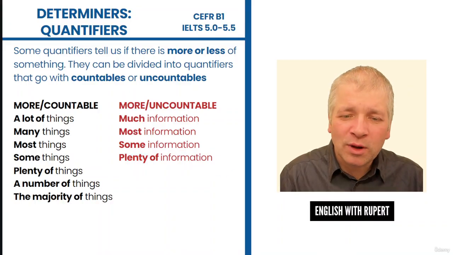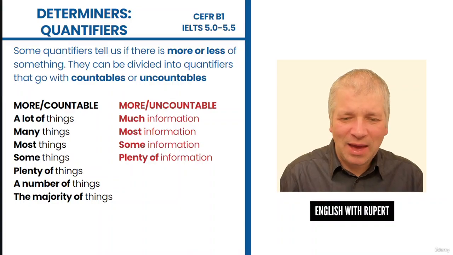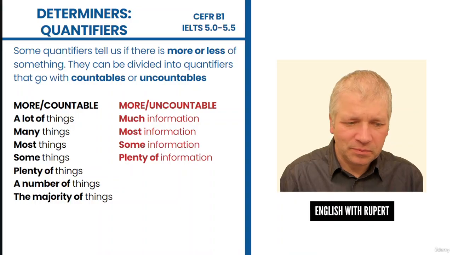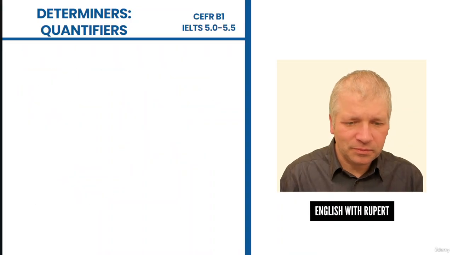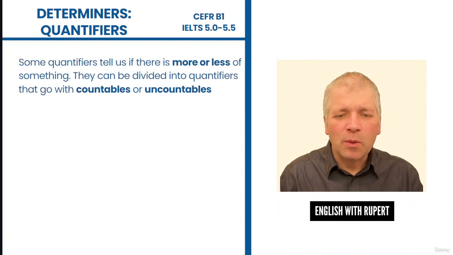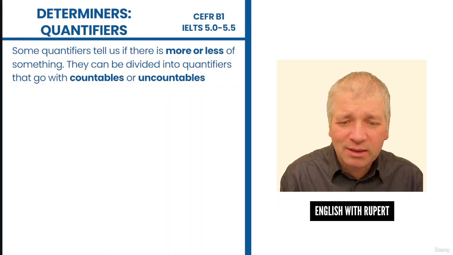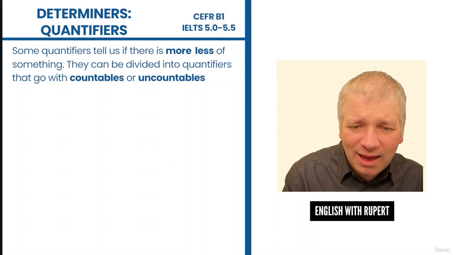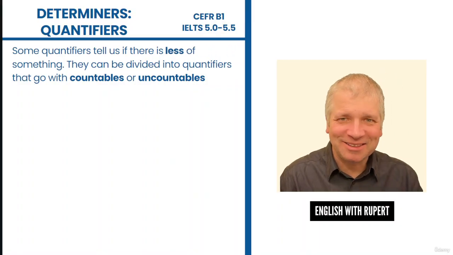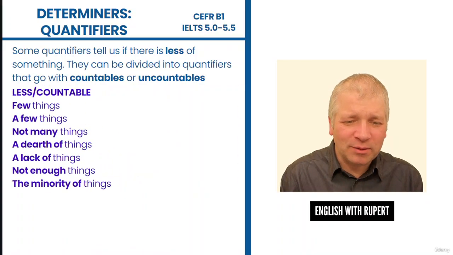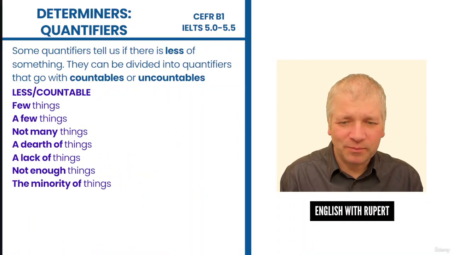Now let's look at words that mean less than. So a reminder, some quantifiers tell us if there is more or less of something, and in this case we are looking just at less. Let's start with the countable ones. These go with countable nouns.